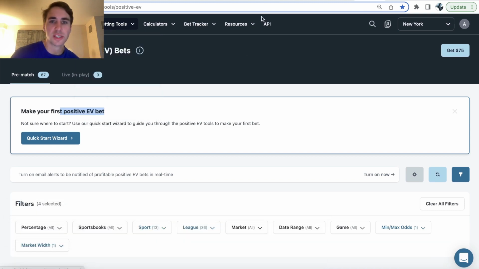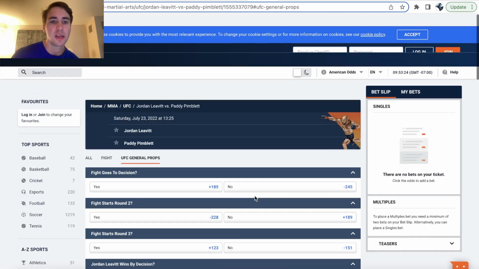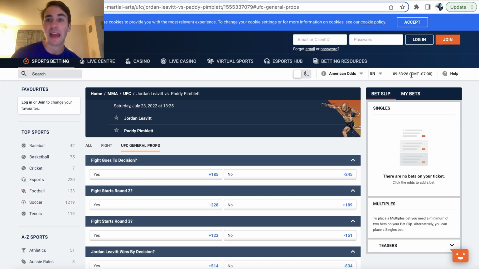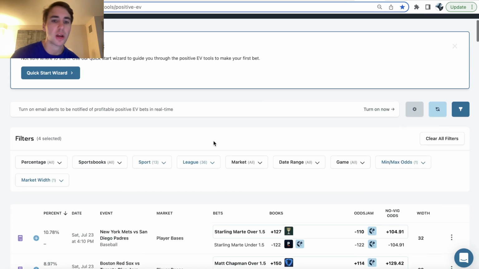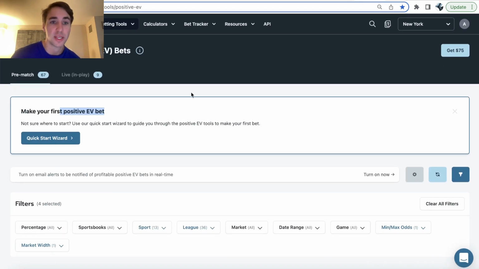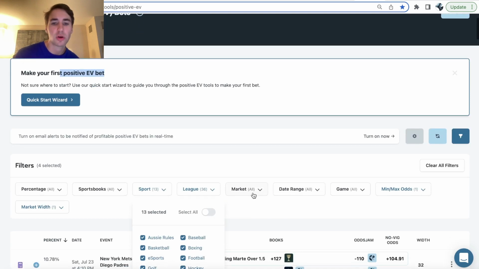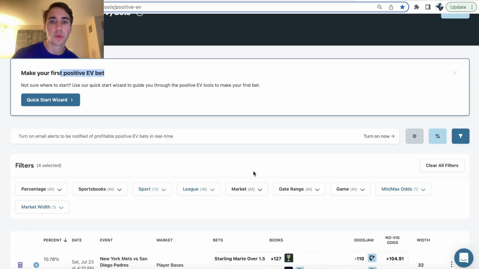So again, this tool is constantly scanning the markets, UFC, baseball, really everything for you across sportsbooks, updating odds in real time to try to find you the best betting opportunities, right? And you can filter out specific types of bets, leagues, sports, markets, stuff like that, which is pretty cool.